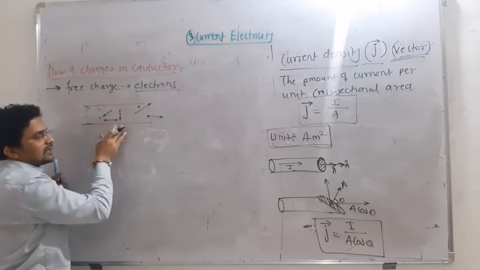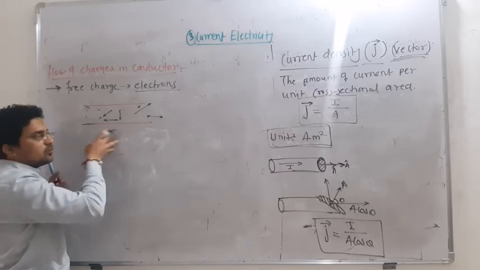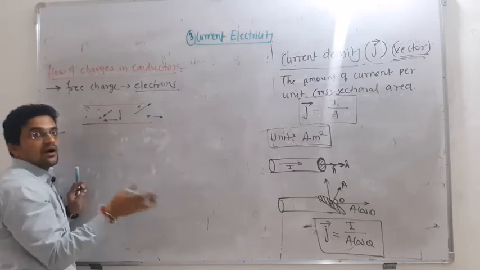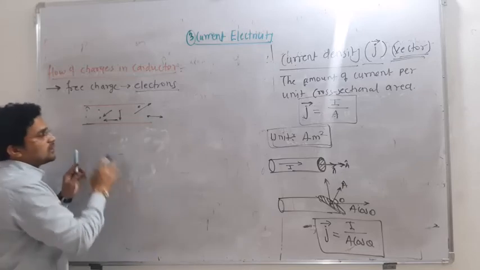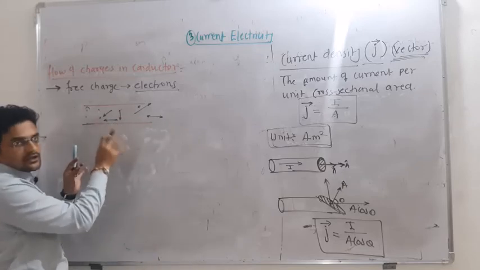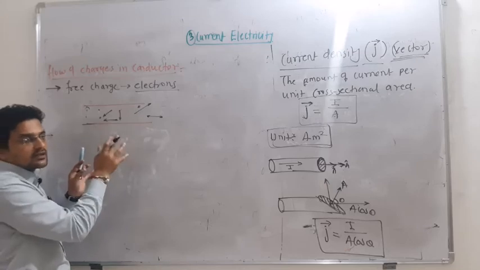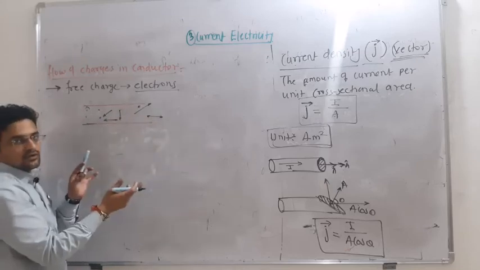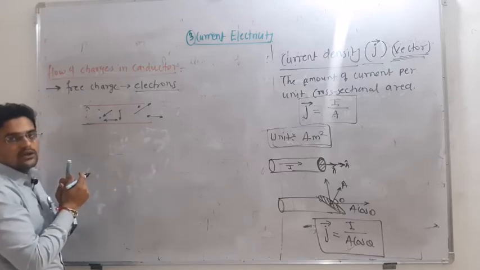So the number of electrons moving in one direction is exactly equal to the number of electrons moving in the exactly opposite direction. That means they cancel each other. Their relative motion cancels. Hence the net velocity, or the net flow of the charges, is 0, and net flow of charge 0 means current is 0.